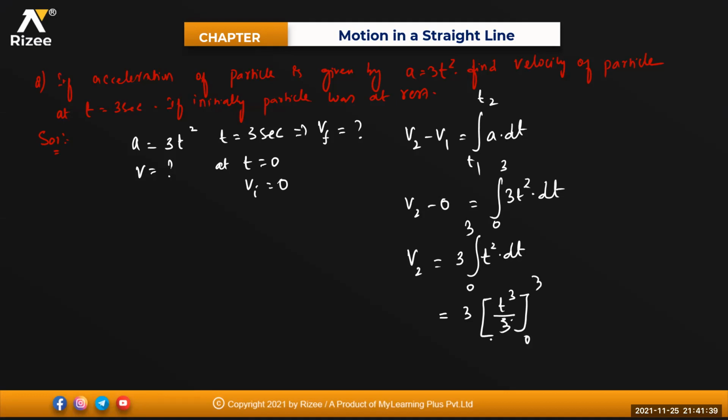Limit 0 to 3. This 3 will get cancelled. Upper limit minus lower limit: 3 cube minus 0 cube. So 3 cube is how much? 3 into 3 into 3. 3 threes are 9, 9 threes are 27. 27 meters per second.